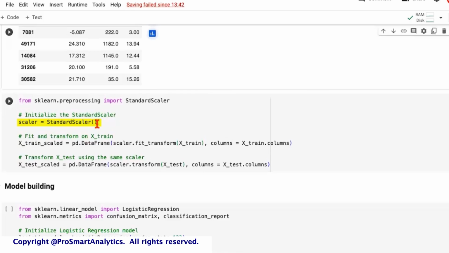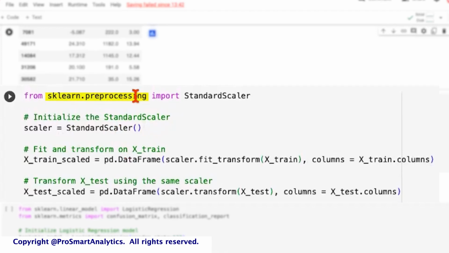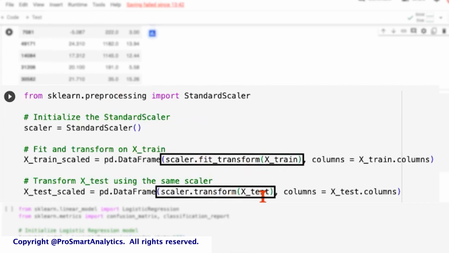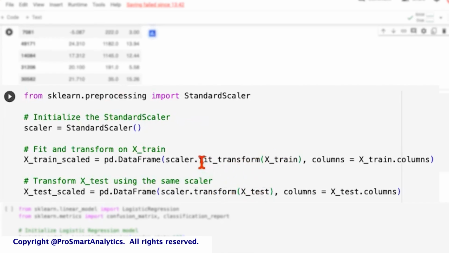So we are using the standard scaler. We can conveniently use this because we do not have outliers in our data anymore. We can call the standard scaler from scikit-learn preprocessing and do a fit_transform on the training data and a transform on the test data. Remember, whenever you do some preprocessing through any library, you'll always be doing a fit_transform on train and transform on test. What is the difference? The fit method essentially calculates the mean and standard deviation of the training data.